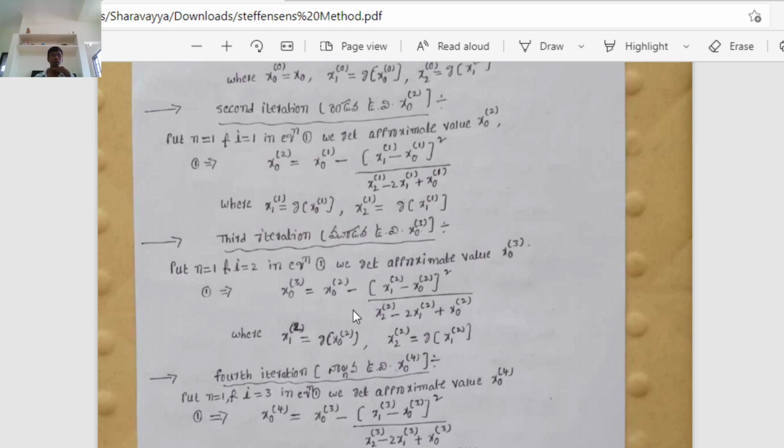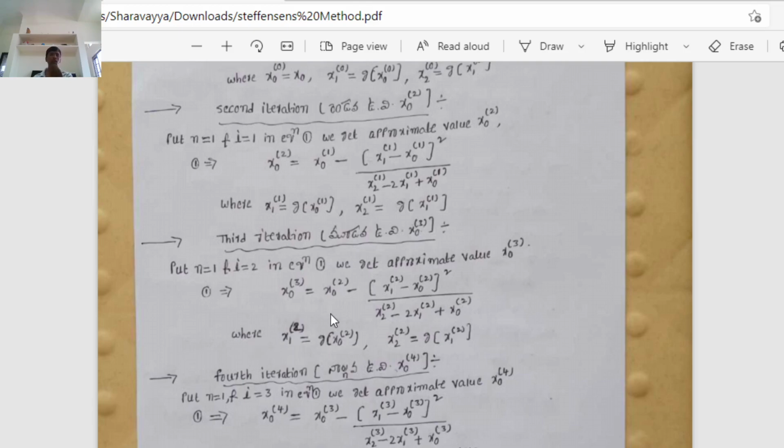x naught to the power of 3 equal to x naught to the power of 2 minus x1 to the power of 2 minus x naught to the power of 2 whole square by, అప్పుడు నీకు ఏమవుతుంది, x to the power of 2 minus 2x1 to the power of 2 plus x naught to the power of 2 కు సమానం అవుతుంది.